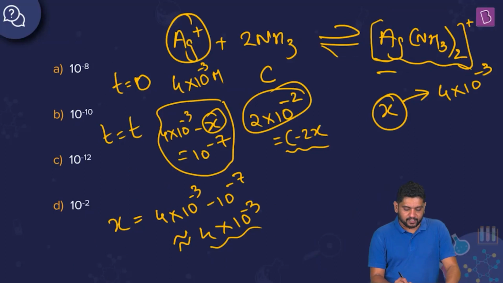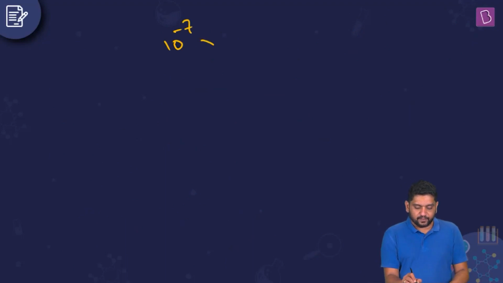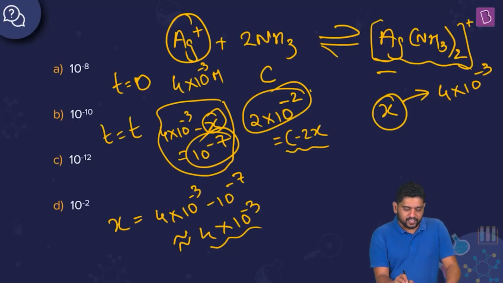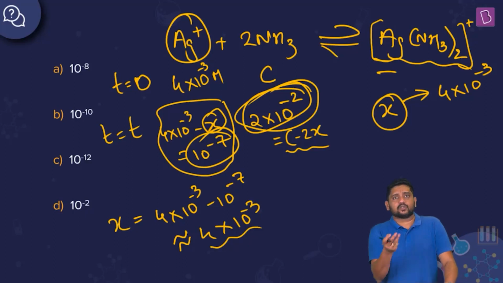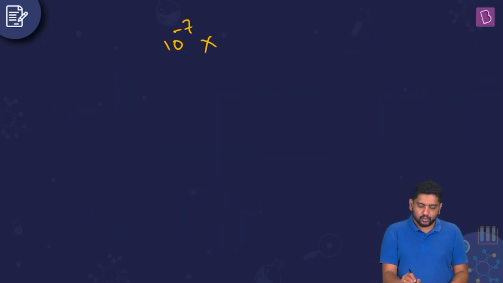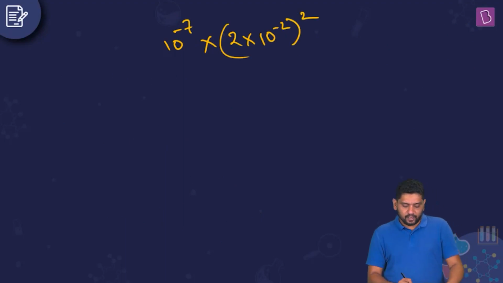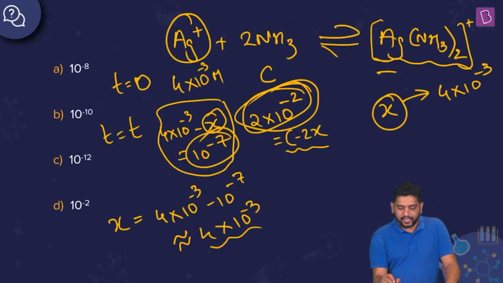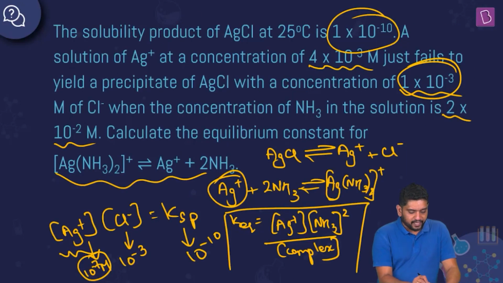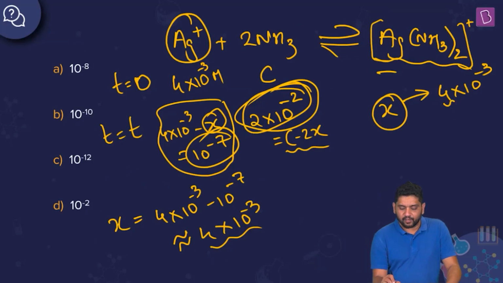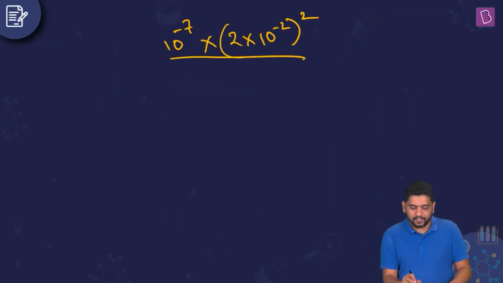Yes, the final concentration is 10 to the power minus 7. So 10 to the power minus 7 into, do I know ammonia concentration? Yes, the final ammonia concentration in that solution is 2 into 10 to the power minus 2, so 2 into 10 to the power minus 2 whole squared, divided by the complex concentration, which we got as 4 into 10 to the power minus 3.